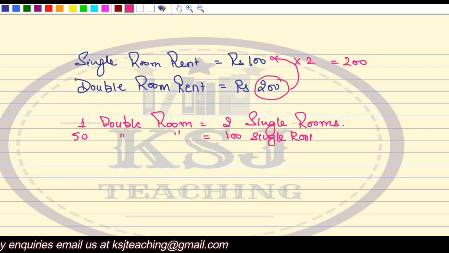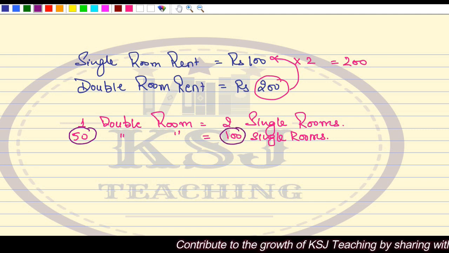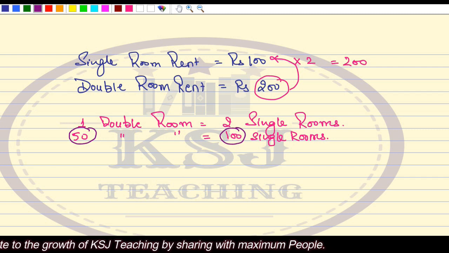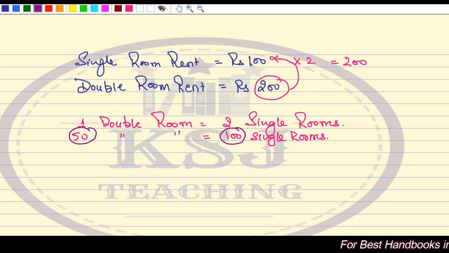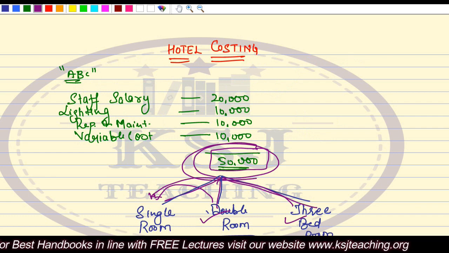The meaning of this is that whatever the rent you will be earning from 50 double rooms, the same rent you can earn from 100 single rooms. This is the meaning. Got it? So this is how the things will be used in the practical questions.